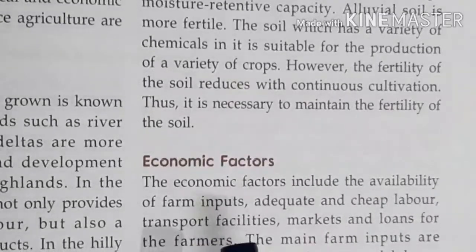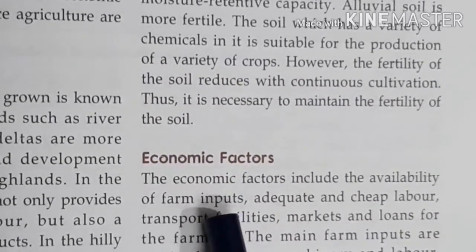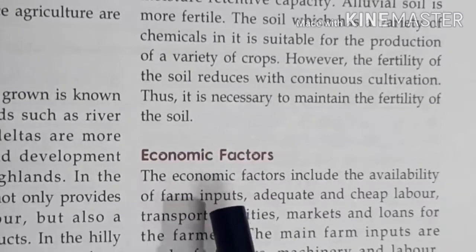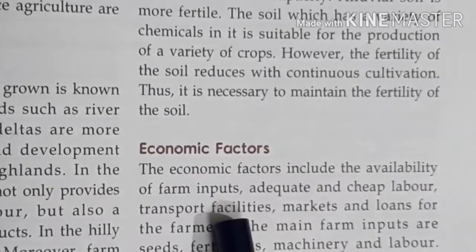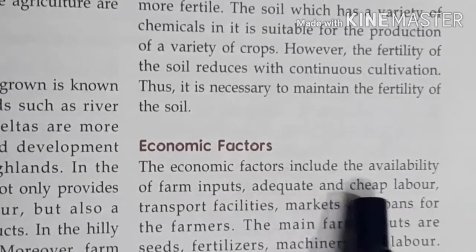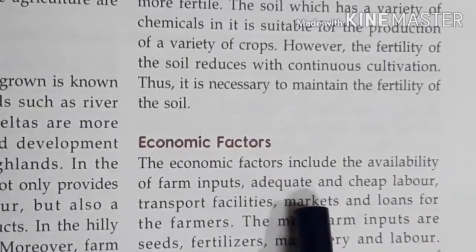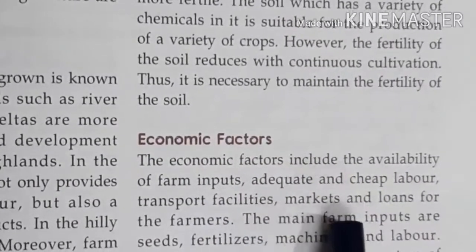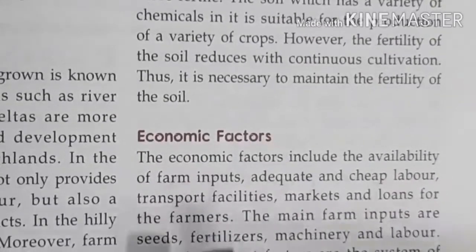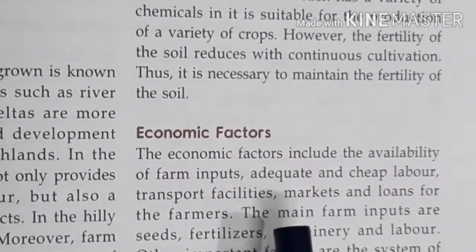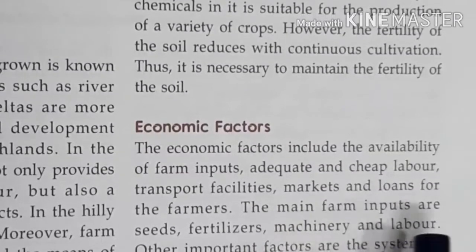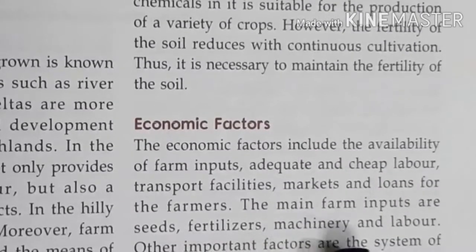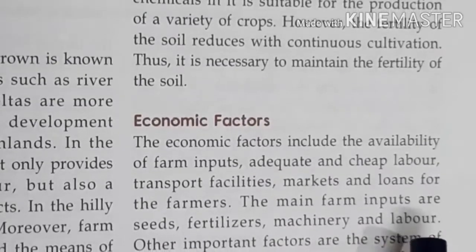Last factor, economic factor, will also affect agriculture. Obviously, more pesticides or chemicals आप use करोगे तो that agriculture will become more fertile. The economic factors include availability of inputs, adequate cheap labor, transport facility, markets, loans for farmers. These are the economic factors which are required to grow and maintain agriculture. The main farm inputs are seeds, fertilizer, machineries, and labor required to grow the agriculture.